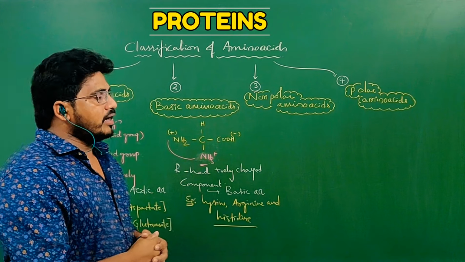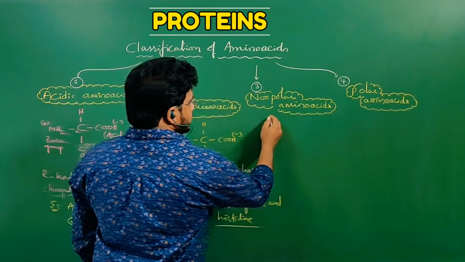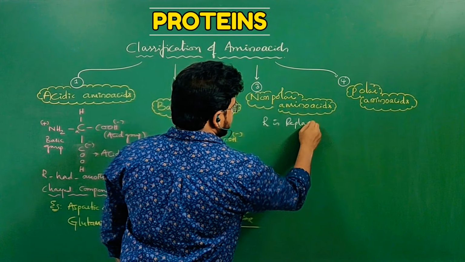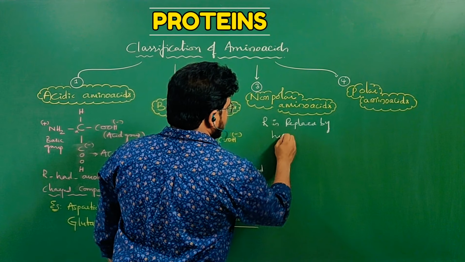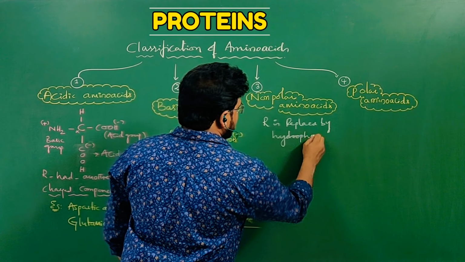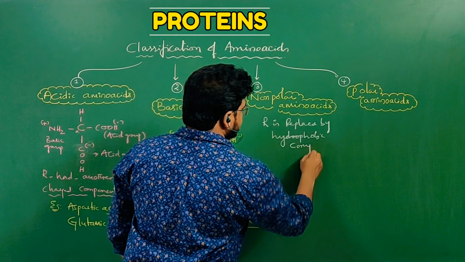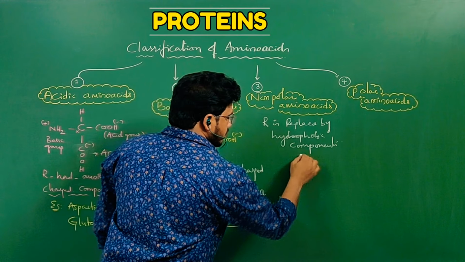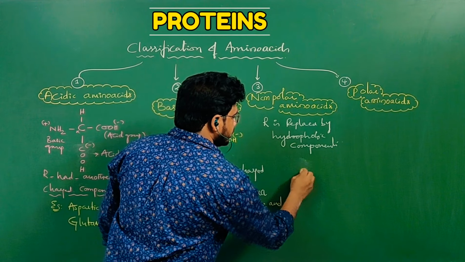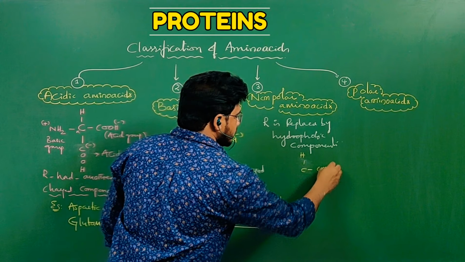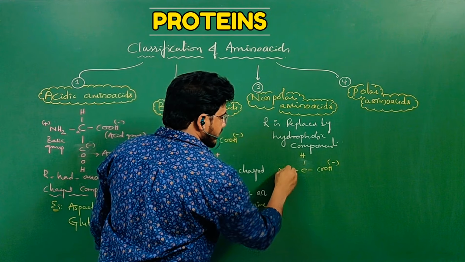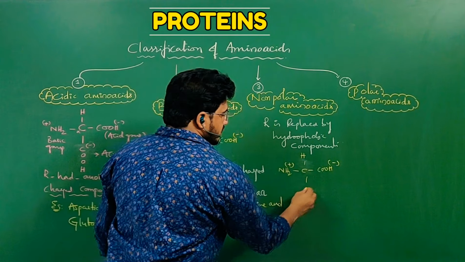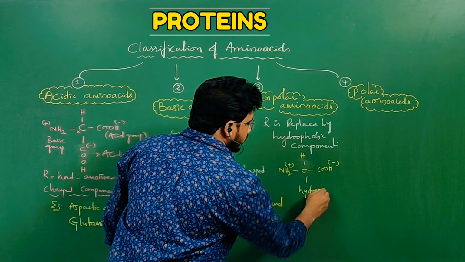Then what are non-polar and polar amino acids? Let us see. In case of non-polar amino acids, R is replaced by hydrophobic components. So here this is H, this is COOH, one negative charge is there, and here NH2 is there, one positive charge is there. So amino acid generally neutral, but instead of R there will be hydrophobic